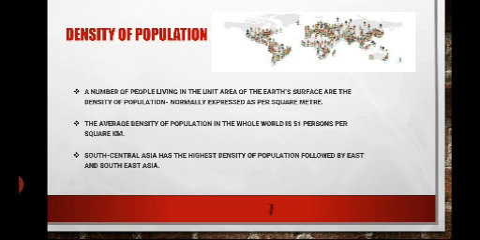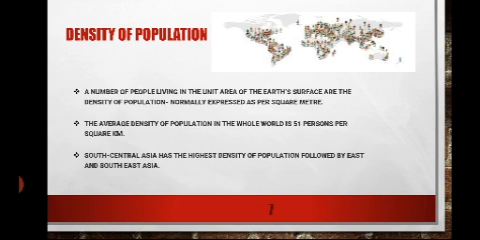So the next slide talks about density of population. It says that the number of people living in a unit area of the earth's surface is the density of people. So in simple language, density of population means the number of people living in one particular area. What is the density of population in India? The population in number can be called the density of population.